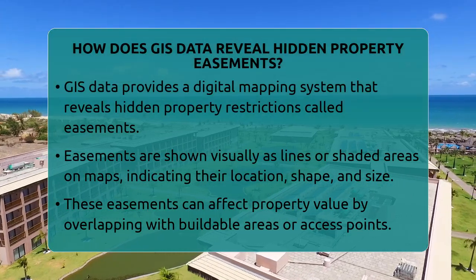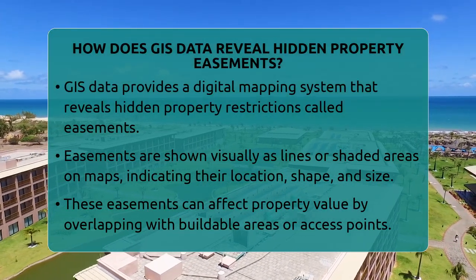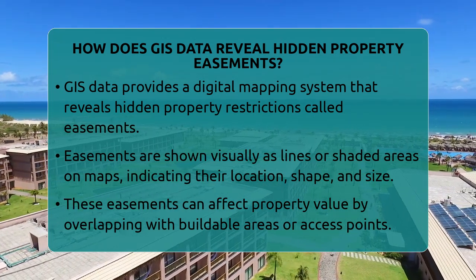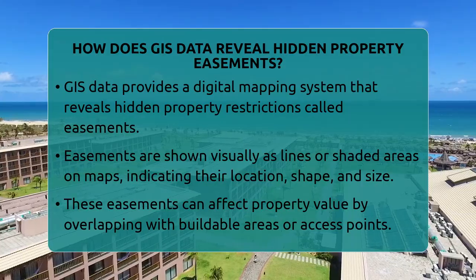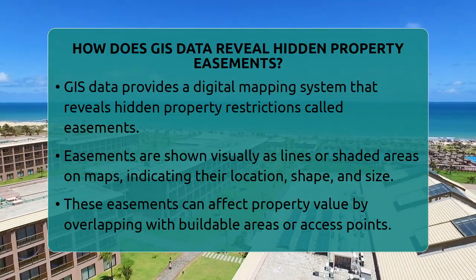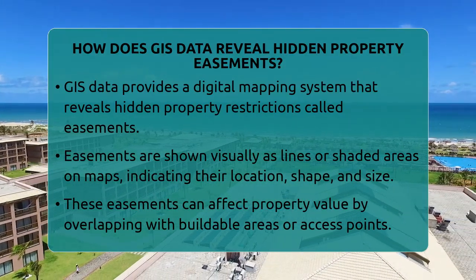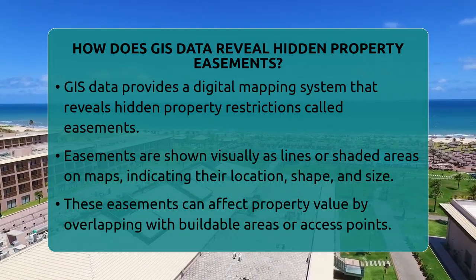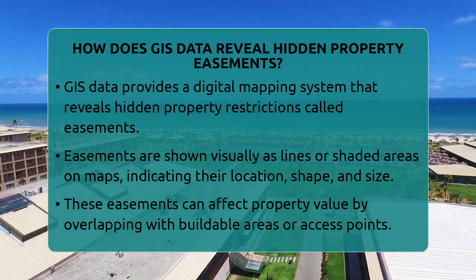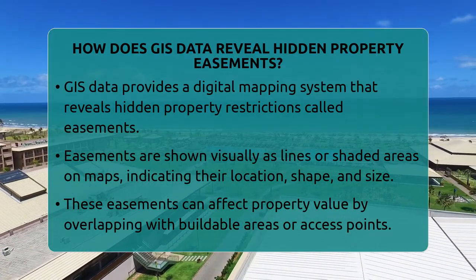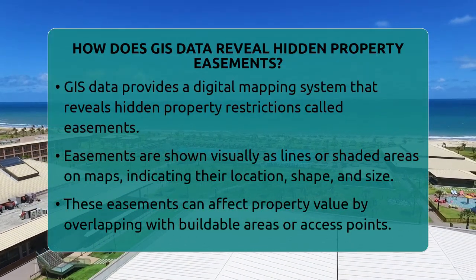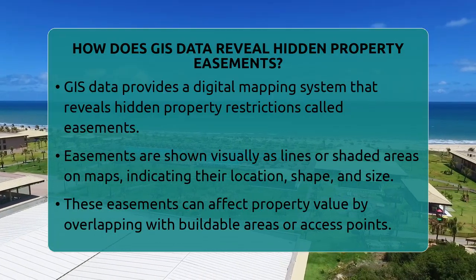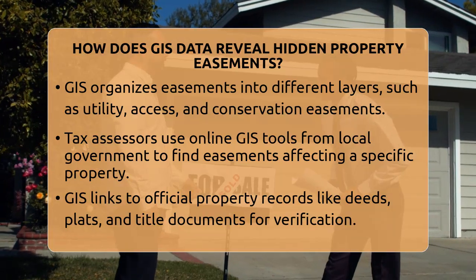When assessing property for taxes or ownership, GIS data shows exactly where easements are located on land parcels. These easements are often represented as lines or shaded areas directly on the map, giving a clear visual of their position, shape, and size. This makes it easier for property tax professionals to see if an easement overlaps with buildable areas or restricts access points, which can impact the property's value.